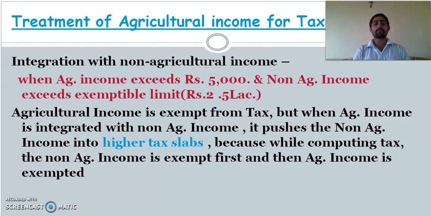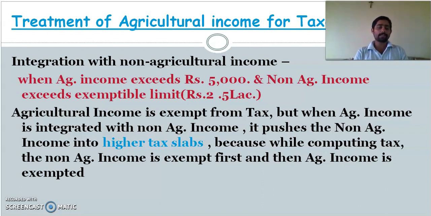As of now, up to 2,50,000 income, you need not pay tax. Now if you have agriculture income of more than 5,000, it is taxed in some of the cases, because it will push the limit. For example, you have an agriculture income of 80,000 and non-agriculture income of 2 lakh, so 2 lakh 80,000 is your income.